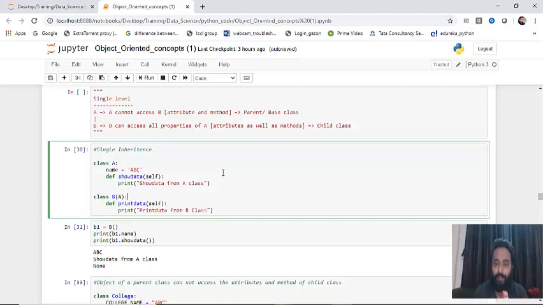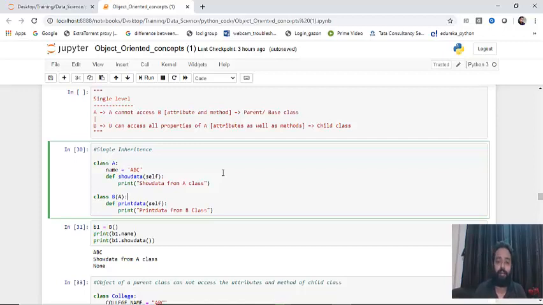I've created a class A, and then I have defined an attribute called name, and I have assigned a value called ABC. I've created a method called show data, and the show data method does nothing but simply prints "show data from a class". And show data is taking an argument self that is by default, we do not need to pass anything. Fine. So this is a class A created with one attribute and one method.